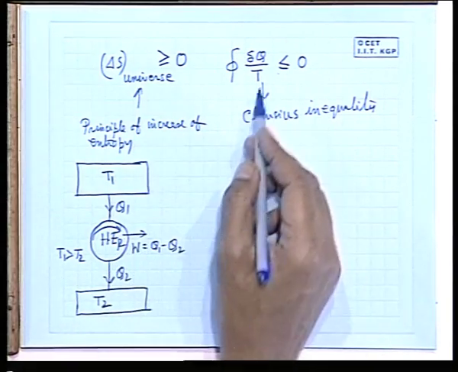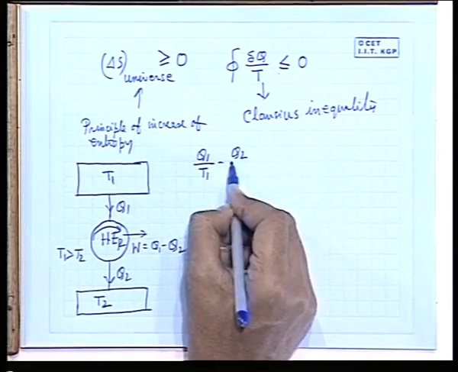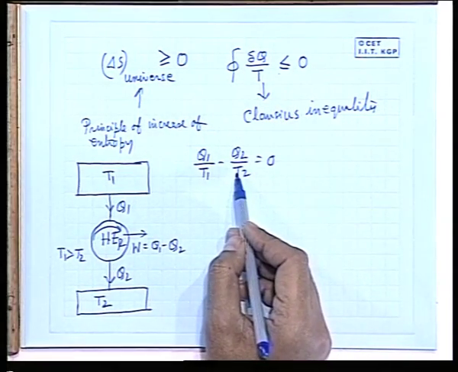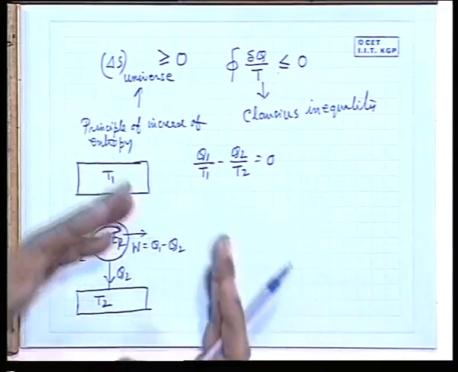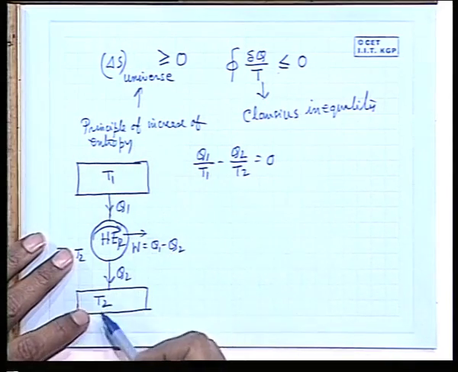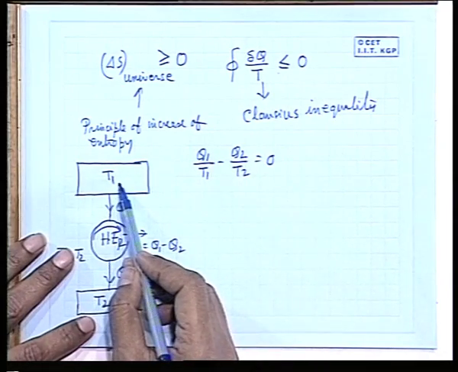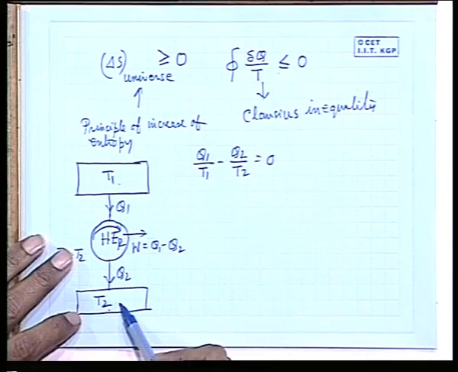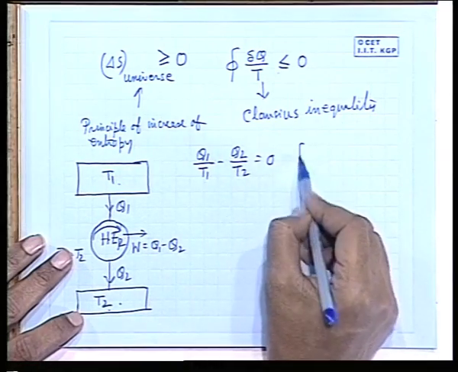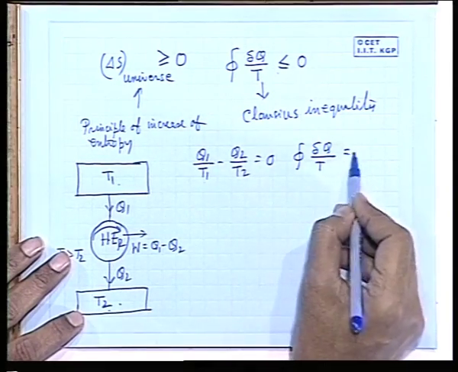Now, we know by Clausius inequality that Q1 by T1 minus Q2 by T2 is 0. Clausius inequality is a straightforward consequence of the definition of the absolute thermodynamic temperature scale. We know the definition of the absolute thermodynamic temperature scale is Q1 by Q2 equals T1 by T2. So if you represent the temperature of the thermal reservoirs in the absolute thermodynamic temperature scale, then Q1 by T1 minus Q2 by T2 is equal to 0, which is nothing but the cyclic integral of del Q by T.